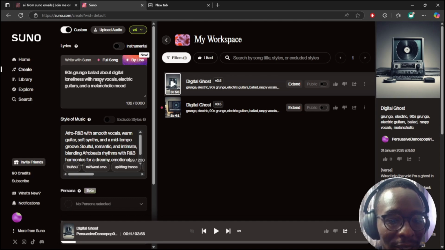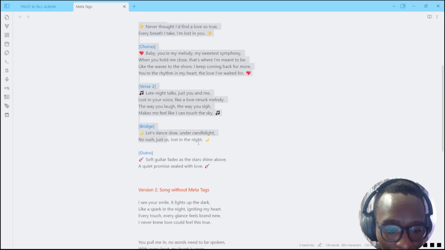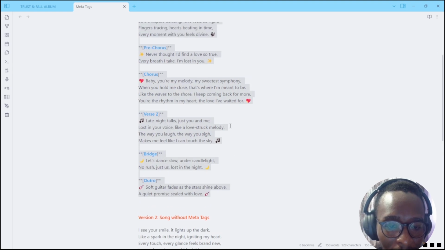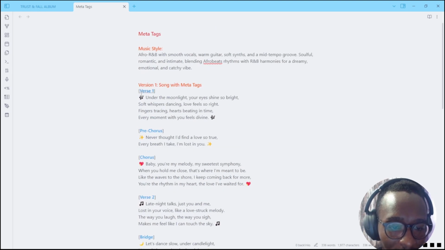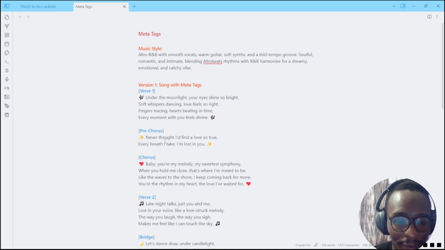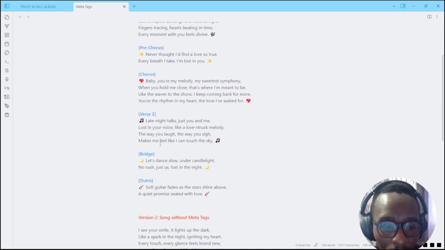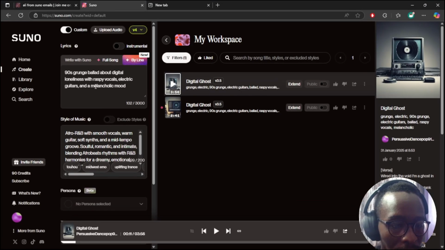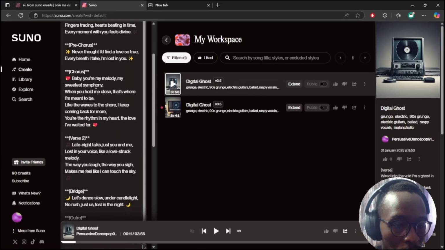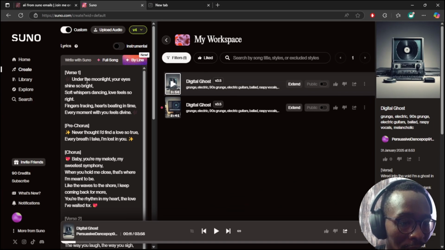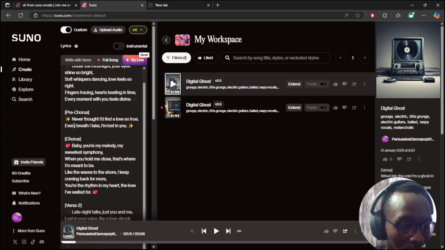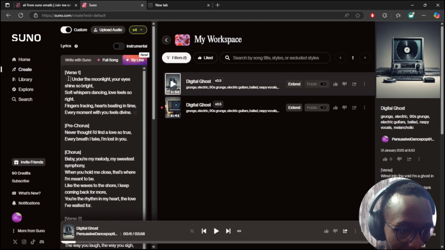So I'm going to copy the lyrics here. These are the lyrics for the song with meta tags. And meta tags, like I said, is like verse 1, verse 2, where we have the verse or the pre-chorus in brackets. Then I'm going to copy those lyrics and paste them here into Suno. Okay, so we have the lyrics with the meta tags. We have verse 1, we have verse 2. You don't really need these emojis. I used ChatGPT to come up with this.